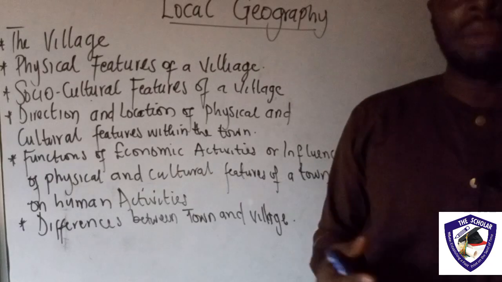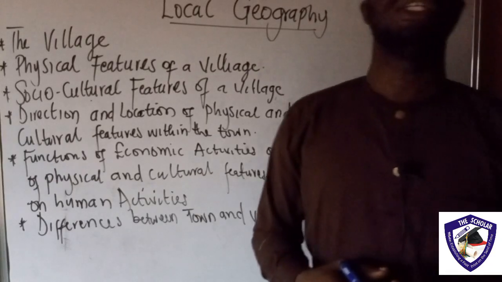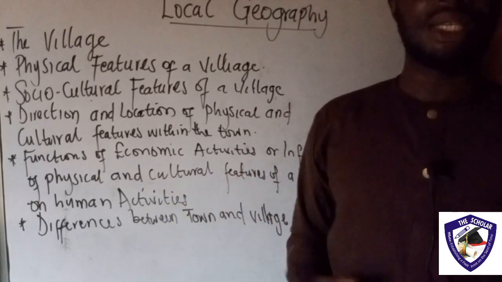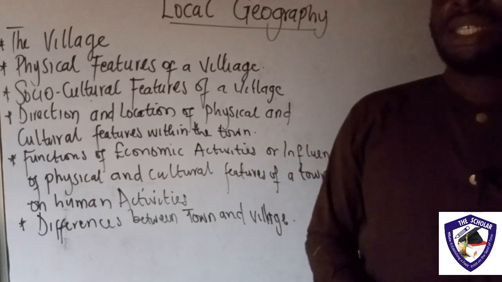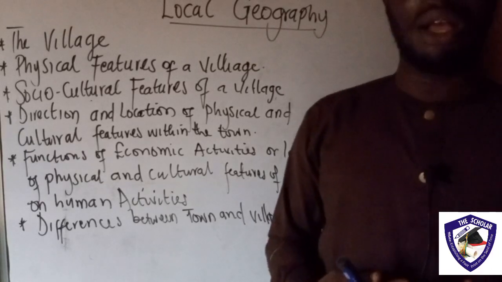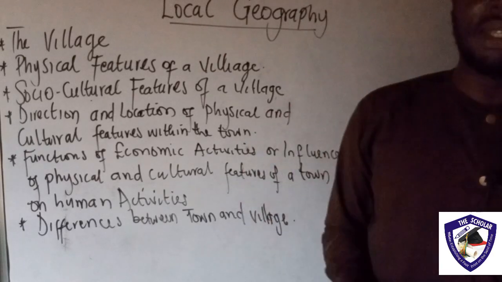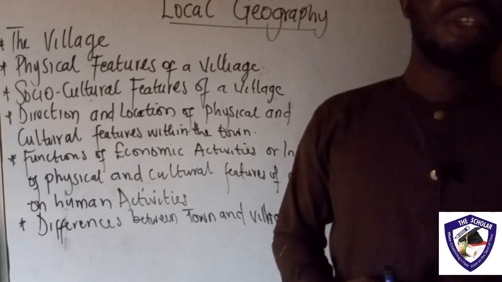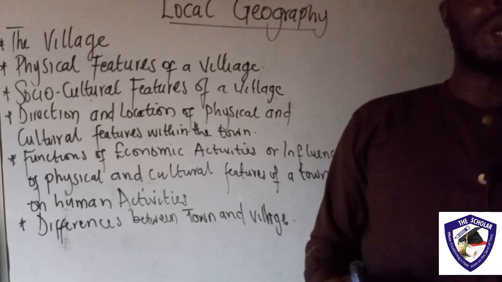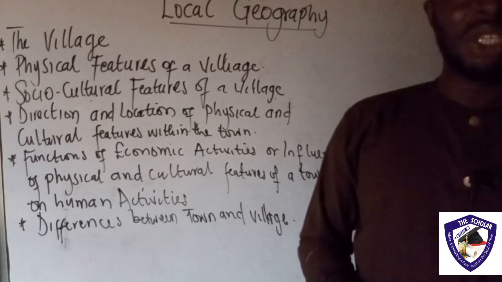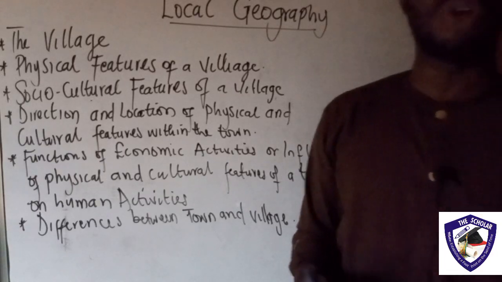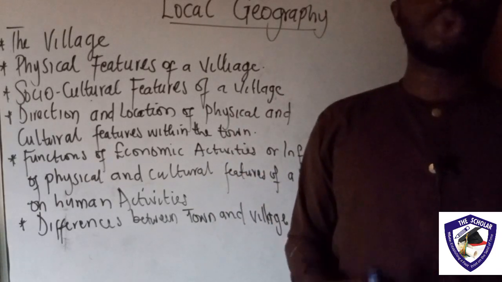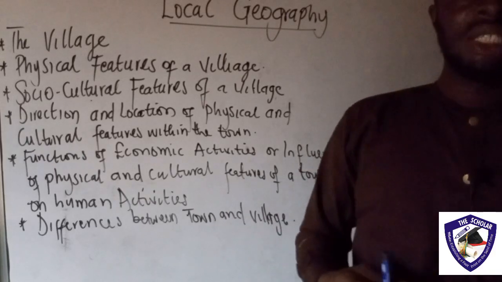So we look at the kind of climates. What type of climate do we have in this part of the world, in this part of the country, or importantly, the town? So we consider that. Is it a friendly climate or a very harsh climate? So we look at that. The drainage system: what type of water system do we have there? Then we talk about the vegetation too. So we look at the type of vegetation that is present in the town. And if you agree with me, you will find out that they have less vegetation in the town compared to that of the village.